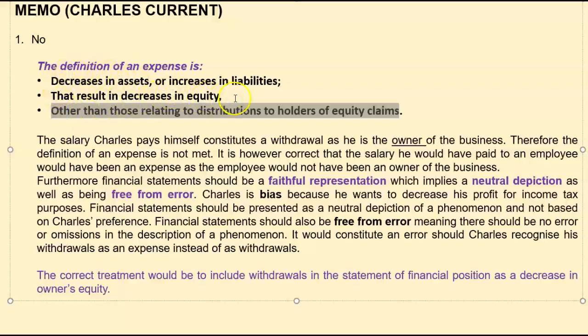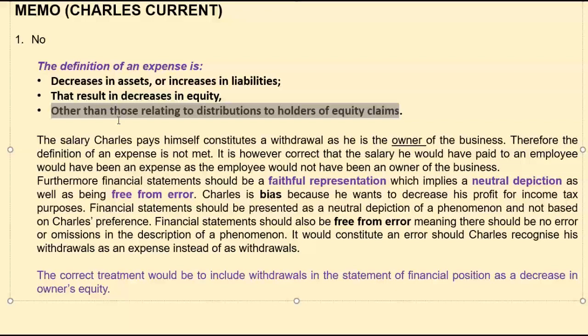Did that result in a decrease in equity? All of us know the accounting equation: equity equals assets less liabilities. So if an asset decreases and the liability stays the same, what is happening to equity? Equity will decrease. And now the third criterion is that it is other than those relating to distributions to the holders of equity claims. Now, who are the holders of equity claims? That, guys, are the owners of any entity.